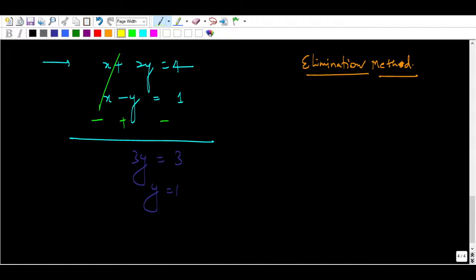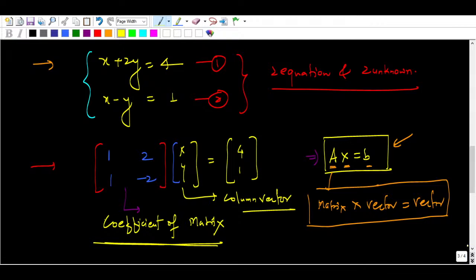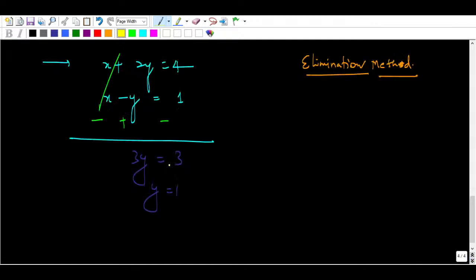Ravi Teja is saying yes. Hitik says the second row last element should be minus 1. Let me check. Yes, great, thank you, Hitik. So this is the coefficient matrix and it has the coefficient minus 1. Perfect.